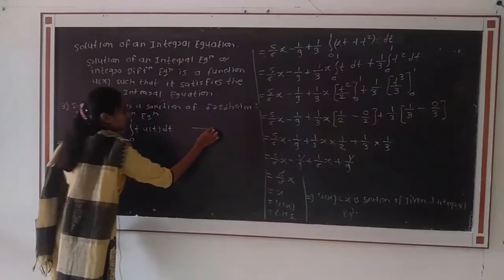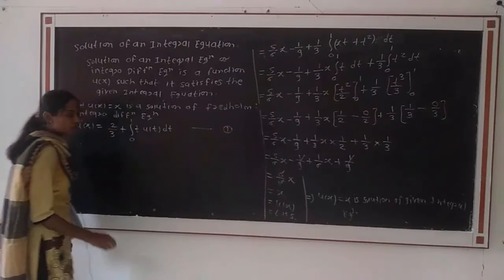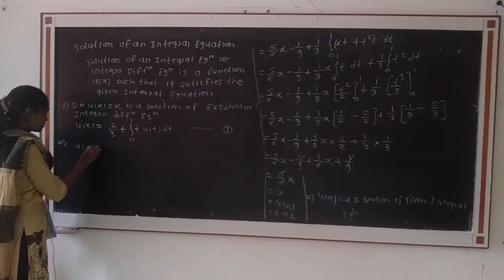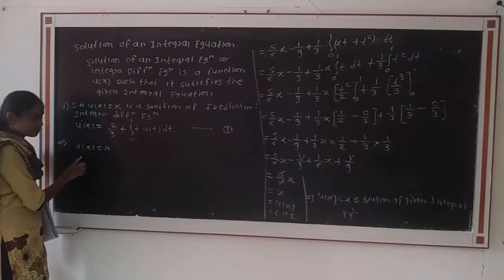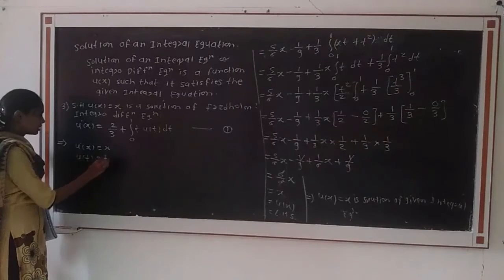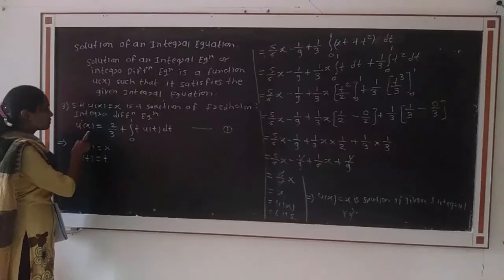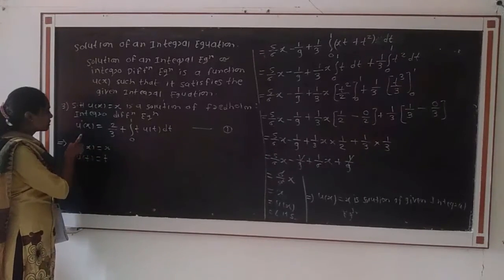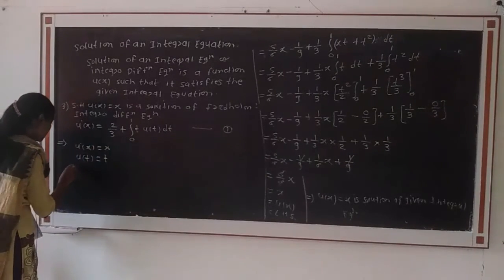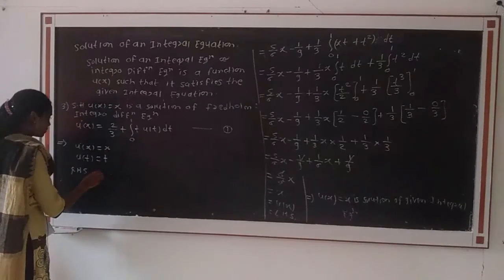We take the given equation as equation number 1. Here u of x will be equal to x. Then if we change the variable, we get u of t is equal to t. This is the Fredholm integro-differential equation. Then we consider the RHS of equation 1.